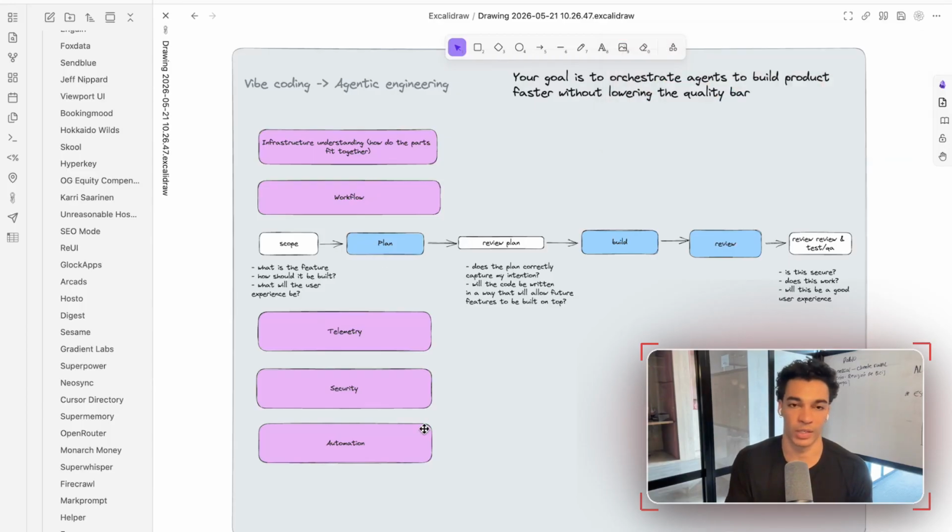But essentially, there are a few core pillars that you need to understand in order to graduate from a vibe coder to a vibe engineer. The first one is, like I mentioned, infrastructure understanding. What do I mean by this? You need to understand how all the different parts of an application work together and how your agent is integrating them, and if that makes sense for what you're building.